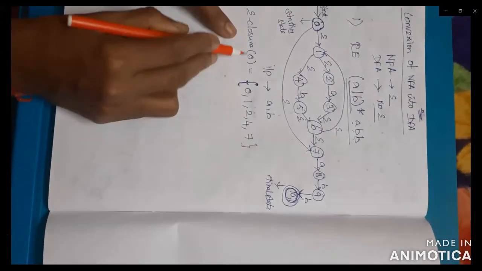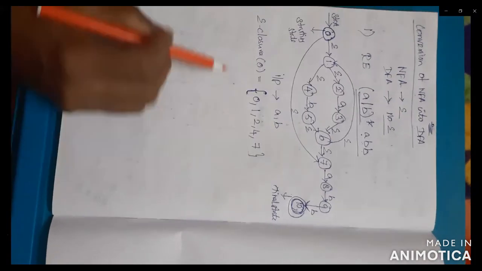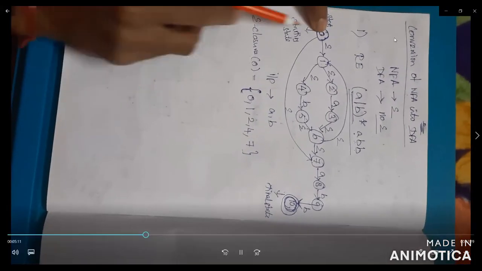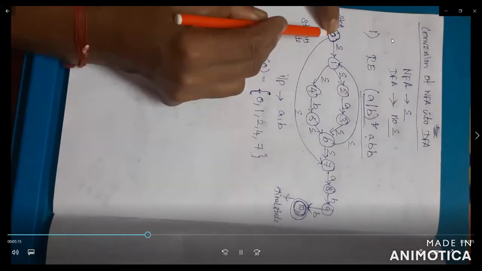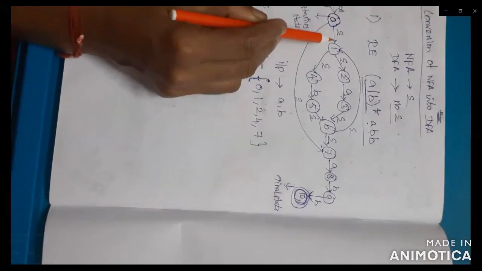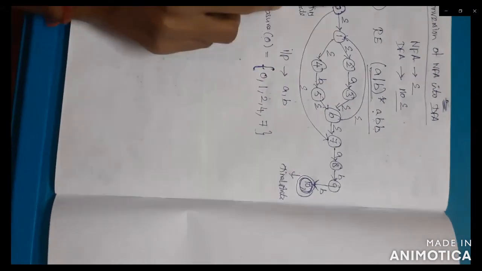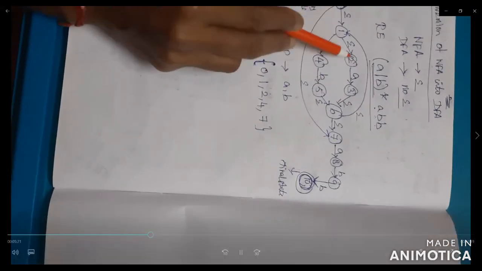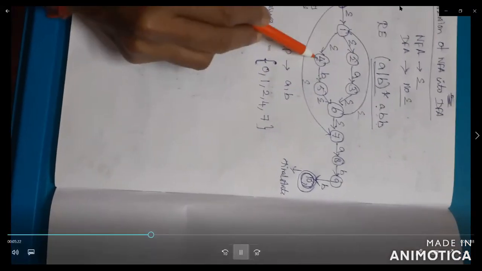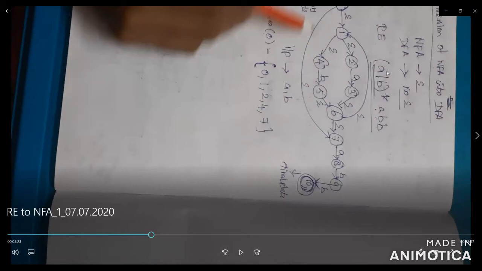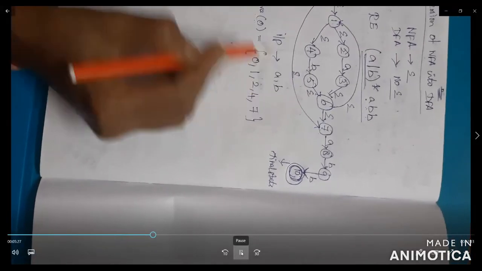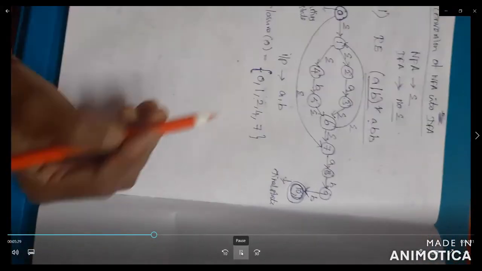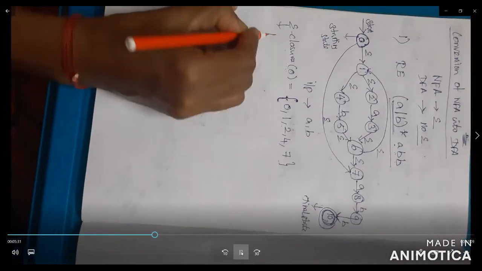So this is for the starting state of E closure of S. The state can move on the empty transition to other states. So 0 to 1, then 1 to 2, 1 to 4, that's all. Then 0 can move to another state, 7. This is also epsilon. So this is for the first operation.